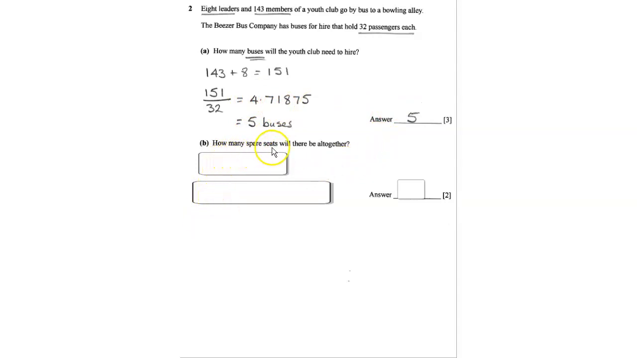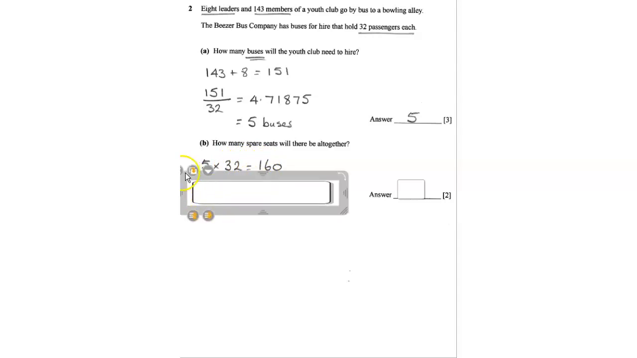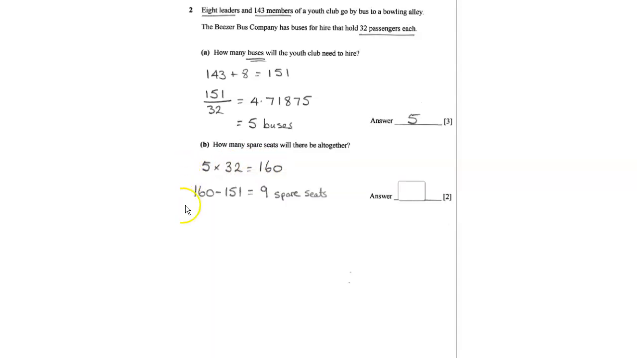So how many spare seats will there be altogether? Very first thing to do is you times the 5 times 32. So that's 5 buses times the 32 passengers that each holds, which is 160. So the buses can hold a maximum of 160 people. Next step is basically just doing 160 take away 151, because 151 is the amount of people going, and then we have 9 spare seats left.